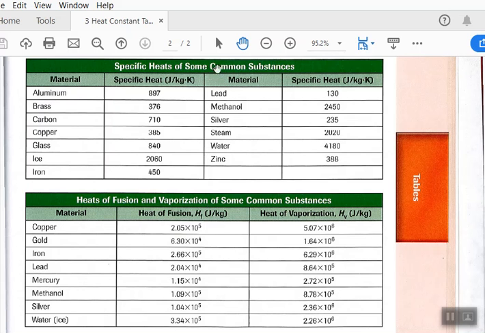So these were our specific heats. Here's our heat of fusion and vaporization. And you'll notice that here's specific heat, joules per kilogram degree Celsius or degree Kelvin, and our joules per kilogram, that these are much, much higher. So our heats of vaporization and heats of fusion are higher by orders of magnitude, like 100 times or 1,000 times higher than our specific heats.